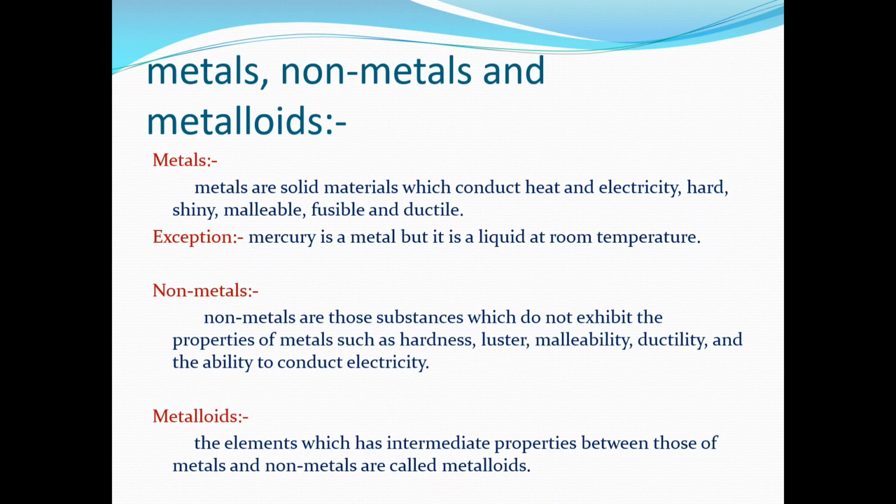Now we will see metalloids. Metalloids are those substances which exhibit properties between those of metals and non-metals. We have seen that metals are hard, ductile and shiny, and non-metals do not exhibit these properties. But in the case of metalloids, they have properties between these two. That is, they exhibit some properties related to metals and some properties related to non-metals. Those substances are known as metalloids.